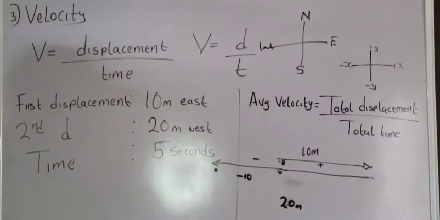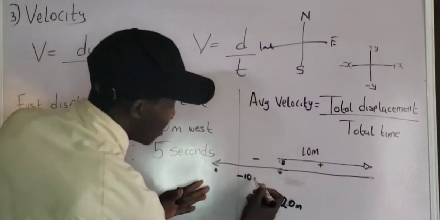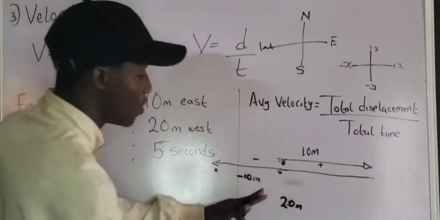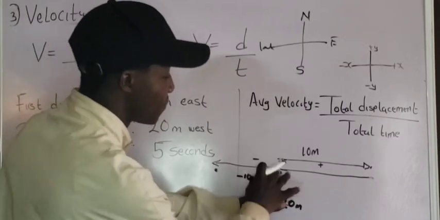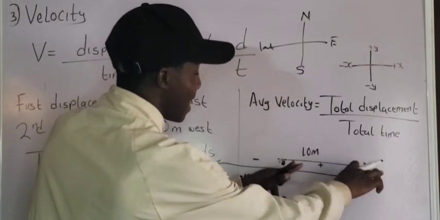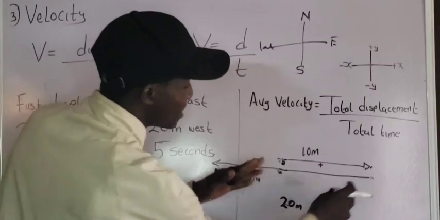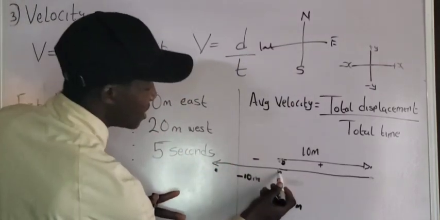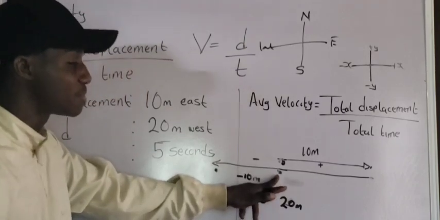Do you understand? Please, I want you to understand, okay? This falls along the negative x-axis. This is the point 0. The first part of the trip is that it travels 10 meters. That is positive. But after that, it travels another 20 meters towards the west. That is, after getting to this point, every displacement becomes negative.